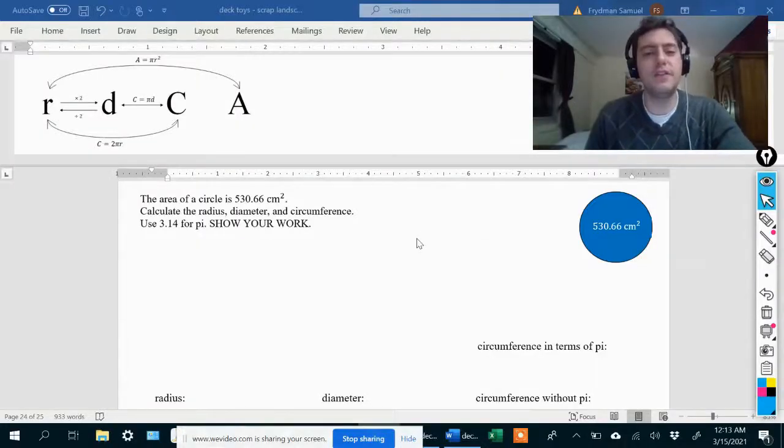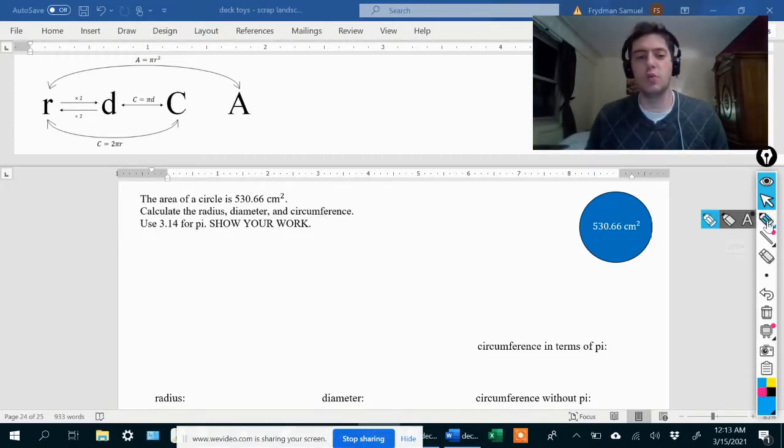Hi everybody, in this video we are given the area and we need to figure out the radius, diameter, and circumference. So let's get started. The area of a circle is 530.66 square centimeters. Remember, area is two-dimensional, so it's always measured in square centimeters or square inches or square whatever. That's the space inside of this circle over here. Calculate the radius, diameter, and circumference, use 3.14 for pi, and show your work.